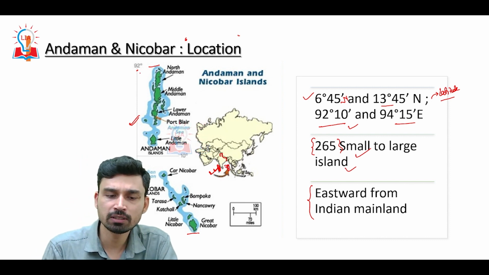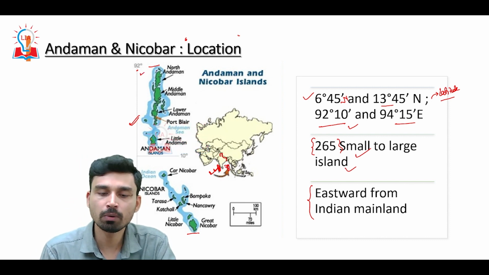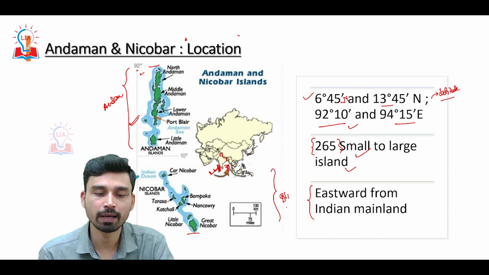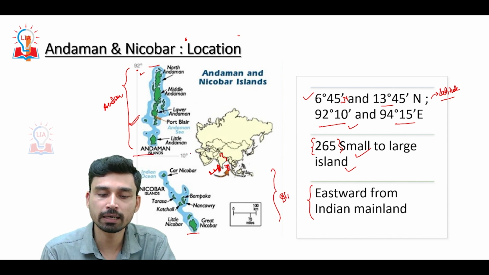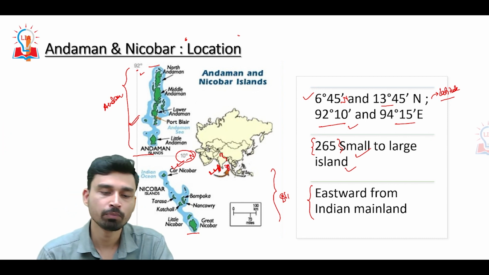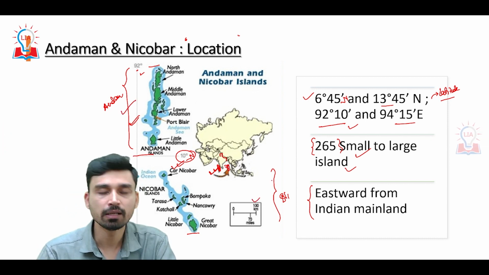As we can see on this particular map, overall the Andaman and Nicobar Islands can be divided into two major groups. The northern group is what we refer to as the Andaman group of islands, and the southern group is what we refer to as the Nicobar group of islands. And the 10 degree north latitude acts as a separating boundary between the Andaman group of islands and the Nicobar group.